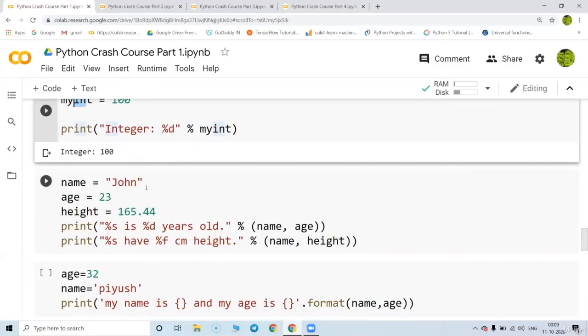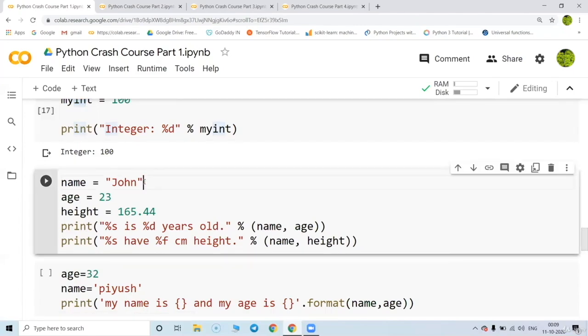Suppose you want to use the percentage dot format for this example. Let's take this example. Name equal to John. John's age is 23 and his height is 165.44.